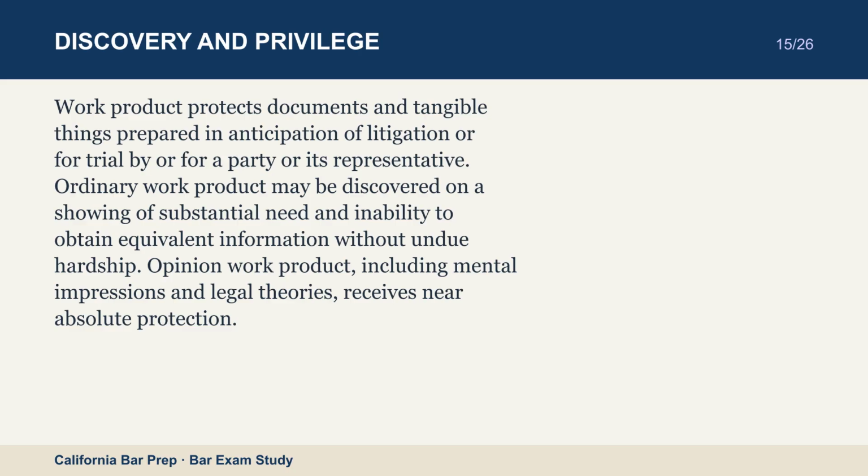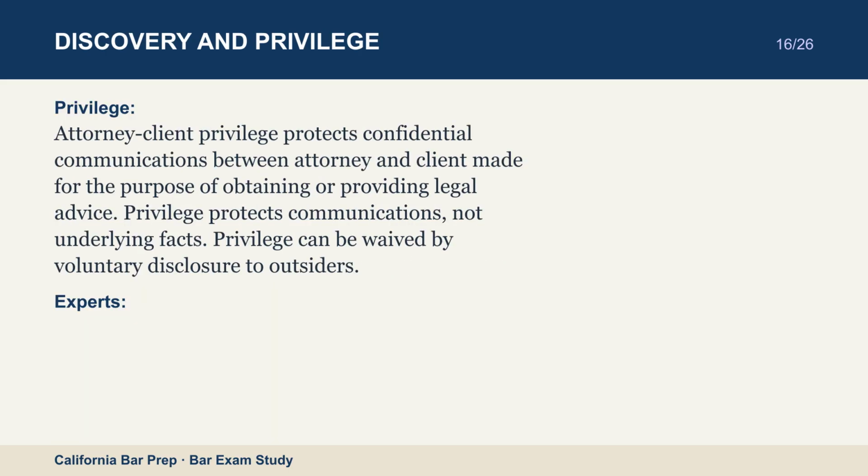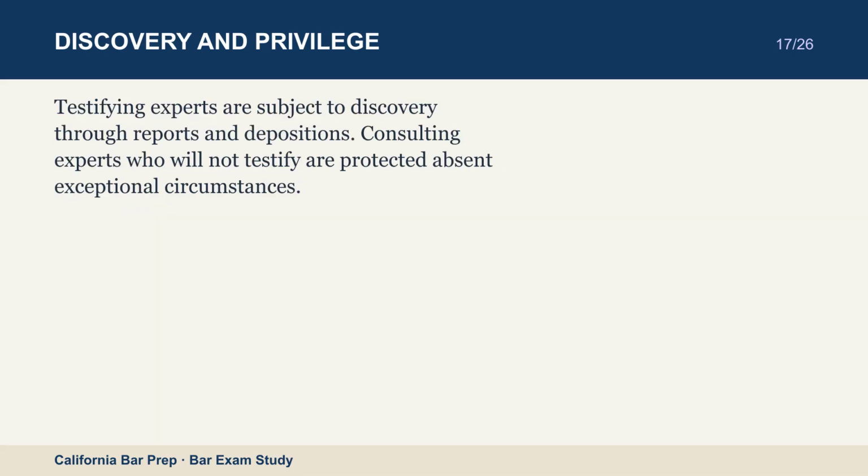Attorney-client privilege protects confidential communications between attorney and client made for the purpose of obtaining or providing legal advice. Privilege protects communications, not underlying facts. Privilege can be waived by voluntary disclosure to outsiders. Experts. Testifying experts are subject to discovery through reports and depositions. Consulting experts who will not testify are protected absent exceptional circumstances. Summary judgment. Summary judgment is proper when there is no genuine dispute of material fact and the movant is entitled to judgment as a matter of law.